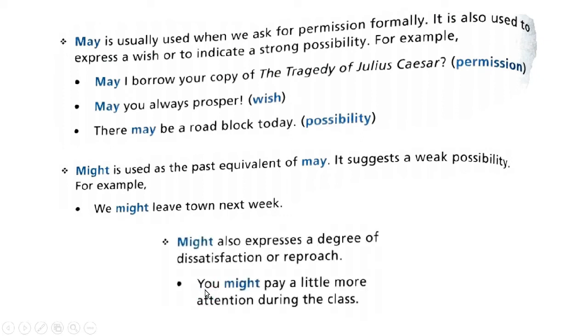Might also expresses a degree of dissatisfaction or reproach. You might pay a little more attention during the class. So you can use the word might if you want to express in a very subtle way that you are dissatisfied. If I say you might pay a little more attention during the class, that means I am not satisfied with the amount of attention you are paying in the class and I want you to pay more attention. That is the use of the word might.